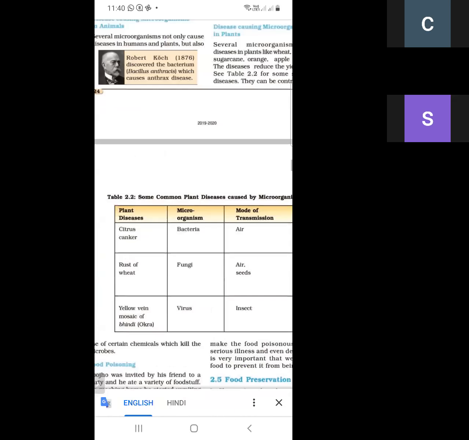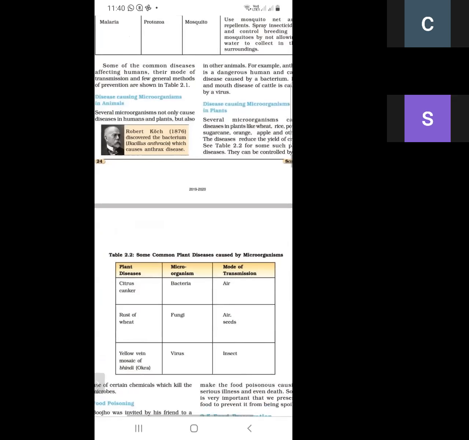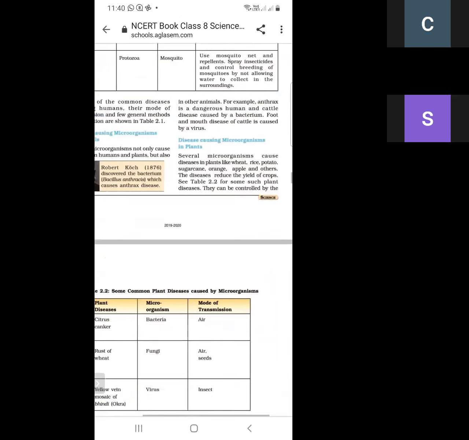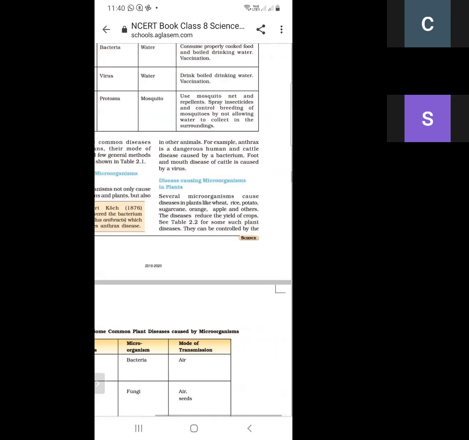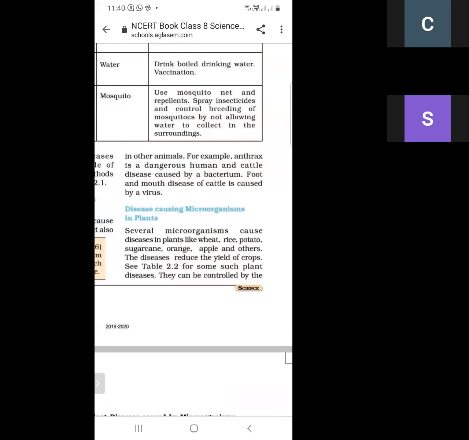These chemicals kill these microorganisms, just like bacteria, fungi, and virus. So there are some microorganisms which create disease in animals as well as in plants. In animals, first is anthrax, and second is foot and mouth disease. Anthrax is due to bacteria, and foot and mouth is due to a virus. Both are cattle diseases.